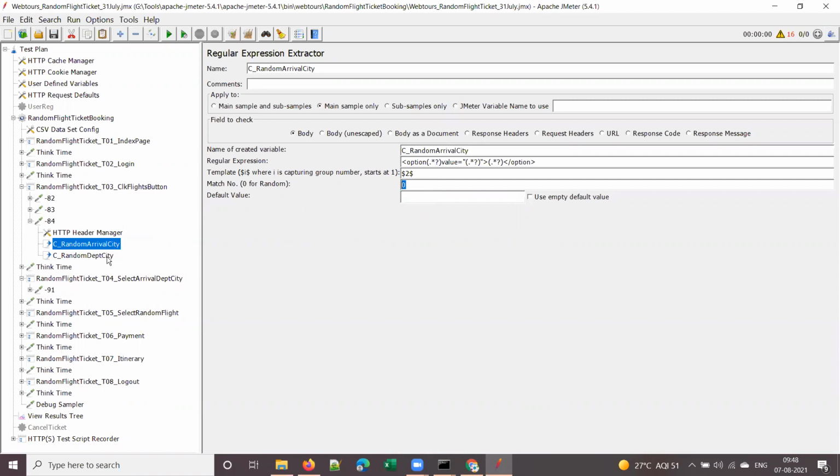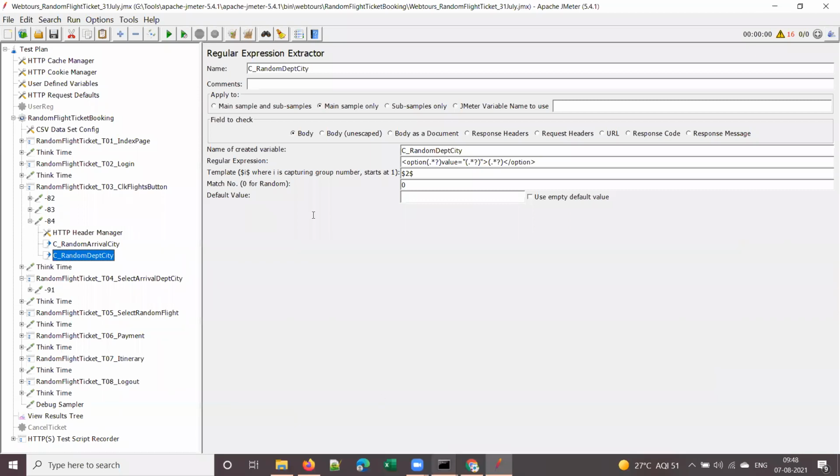Yes, sir. There is every possibility that the same city may get selected for both departure and arrival. That's what this error handling refers to. Now let's see how to handle this condition.